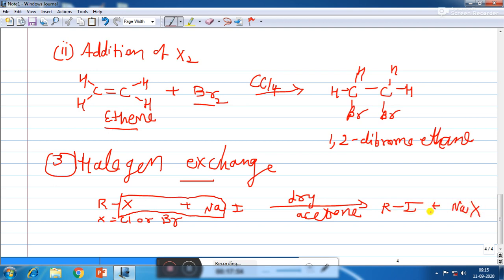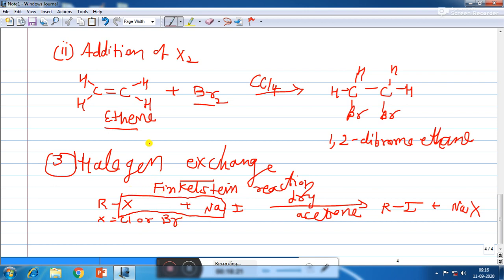So here we can see that the smaller halogen, that is chlorine or bromine, is replaced by the bigger halogen, that is iodine. So this reaction is known as the Finkelstein reaction, where smaller halides like alkyl chloride or alkyl bromide are converted into alkyl iodides.